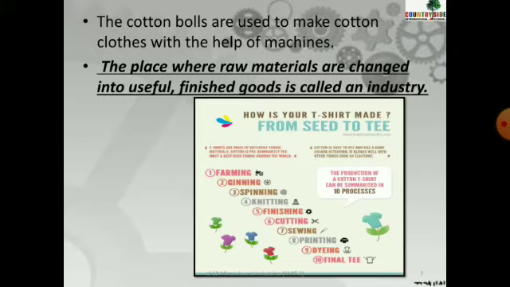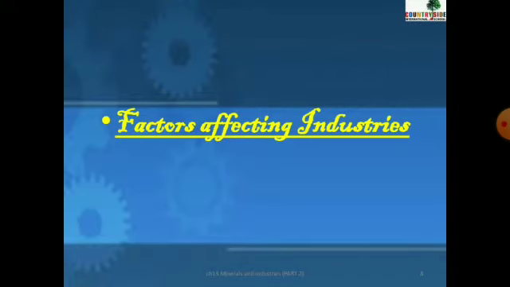The place where raw materials are converted into finished goods is known as industry. So this was about manufacturing and industries. Now you have learned what industry is. Let me tell you once again: industry is a place where all the raw materials are converted into finished goods.